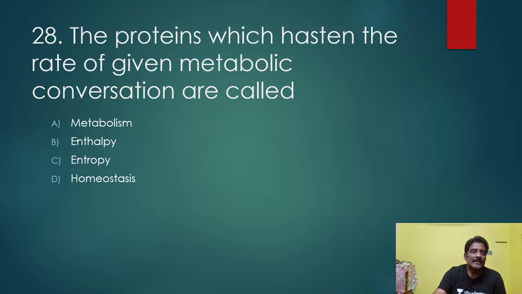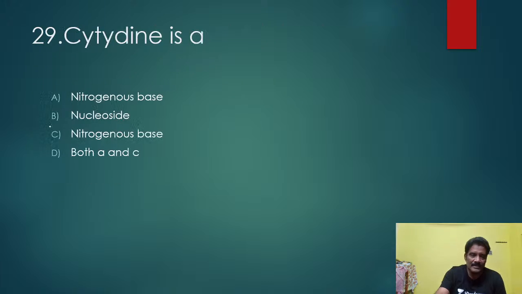Any other? Cytidine is a nucleoside. Cytidine means cytosine plus either a ribose sugar or a deoxyribose sugar. Deoxyribose is in DNA.